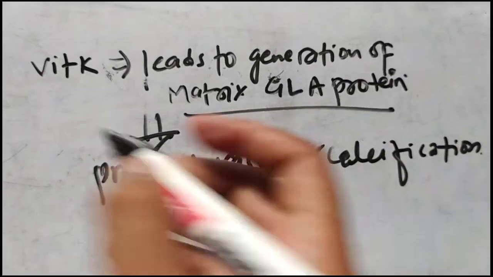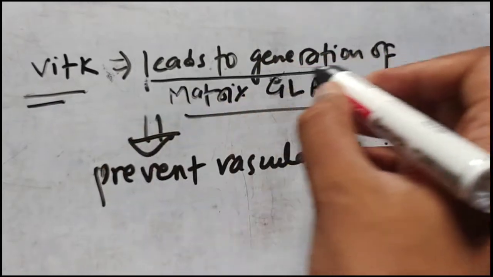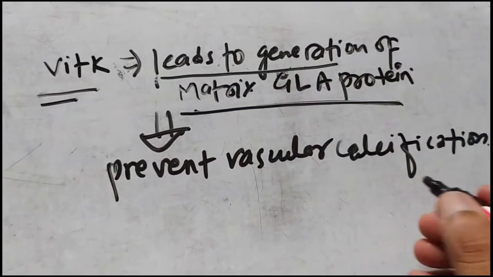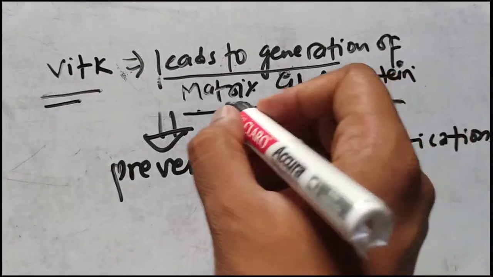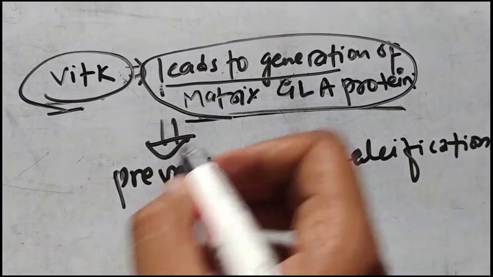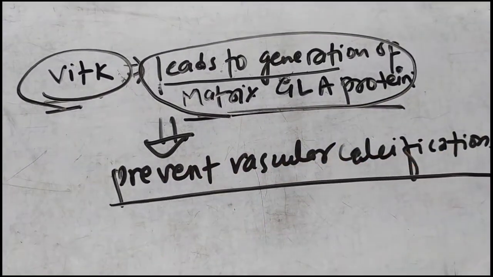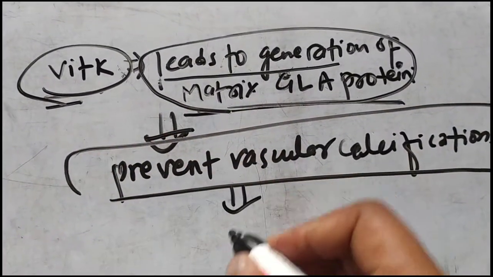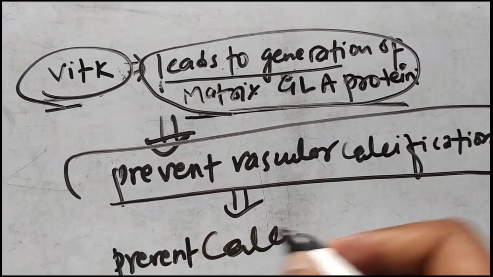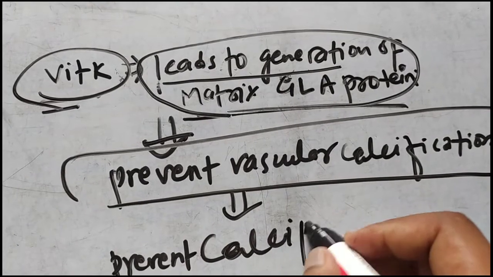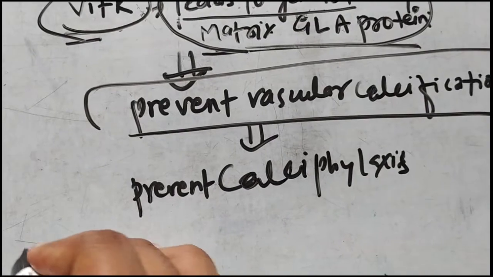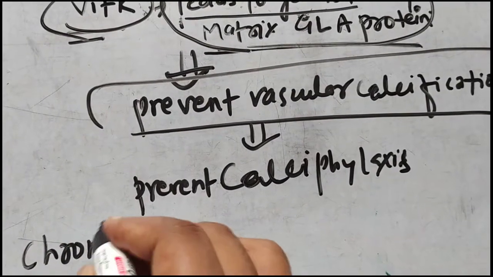Now you should understand that vitamin K leads to the generation of matrix GLA protein. So there is a type of GLA protein, matrix GLA protein. This matrix GLA protein is basically produced by vitamin K, and this protein prevents vascular calcification, and it prevents calciphylaxis. But if the patient is on